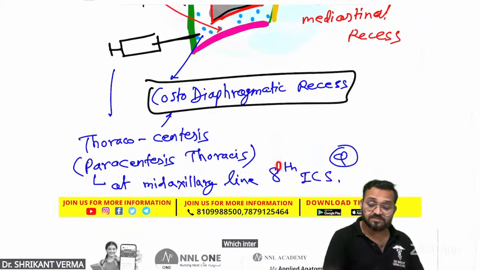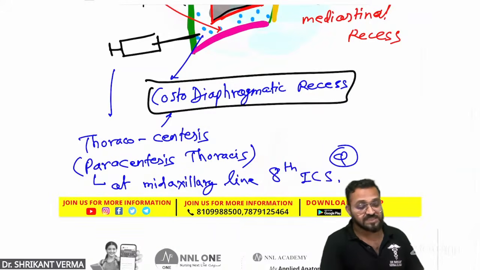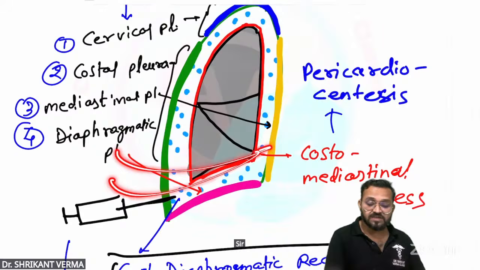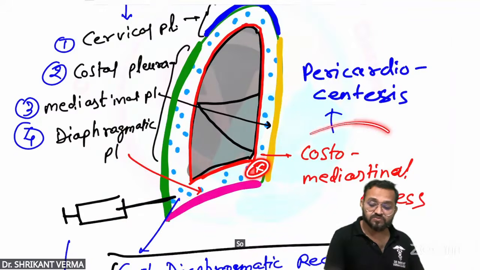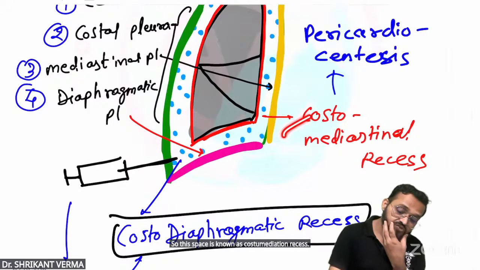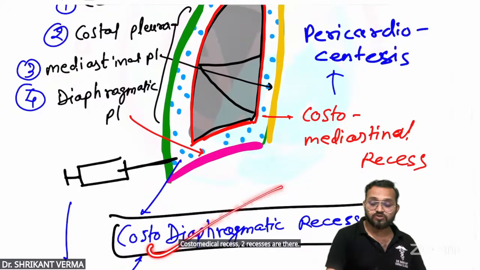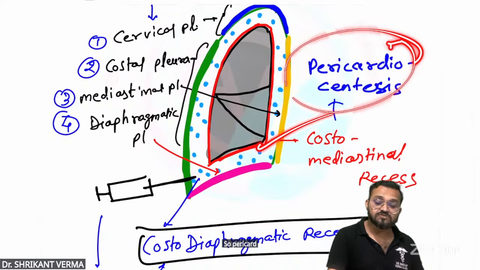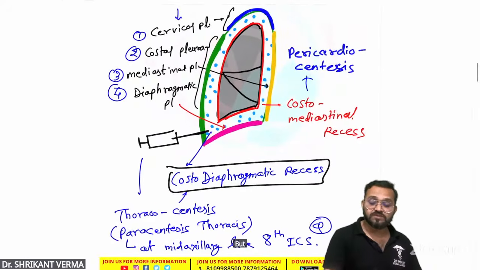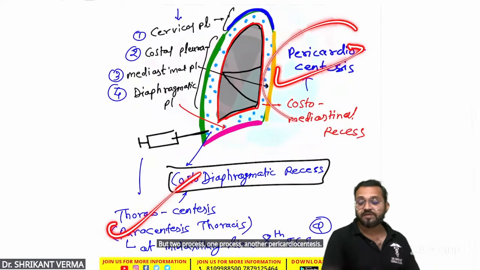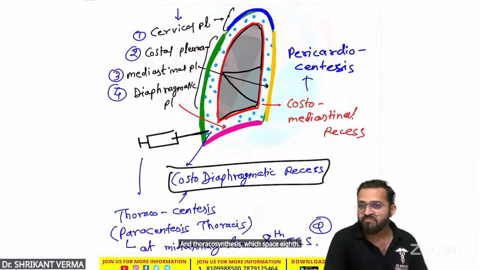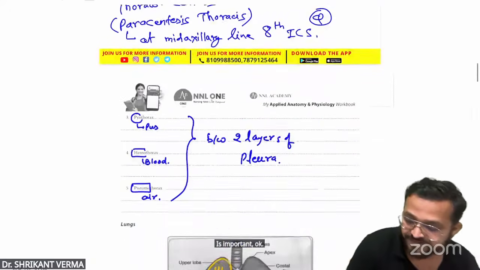Which intercostal space? Eighth intercostal space. Now, here is the rib and this is the mediastinum. So this space is known as costo-mediastinal recess. Two recesses are there. One is costo-diaphragmatic, another is costo-mediastinal. If fluid is here, you can remove from this portion also. Pericardiocentesis is done through this space. We will see later. But two processes, one thoracocentesis, another pericardiocentesis. You will see pericardiocentesis in the clinical, and thoracocentesis, which space? Eighth, is important. Okay. Next, clinical.